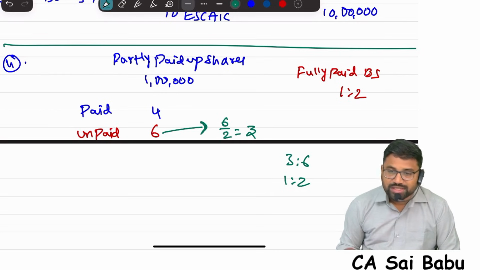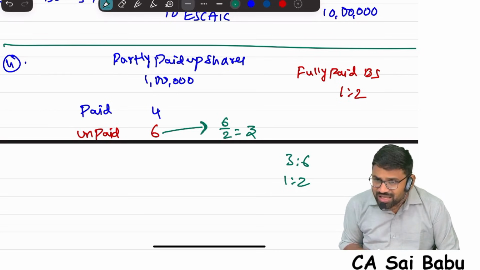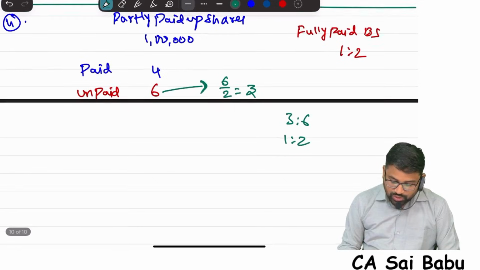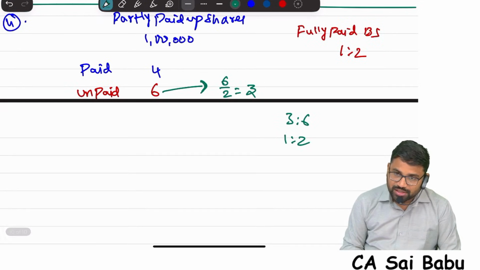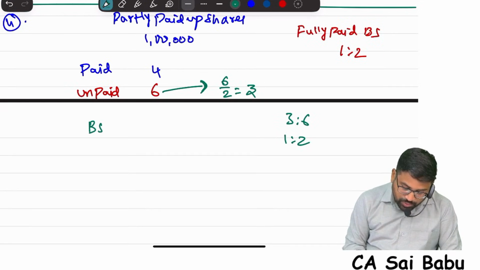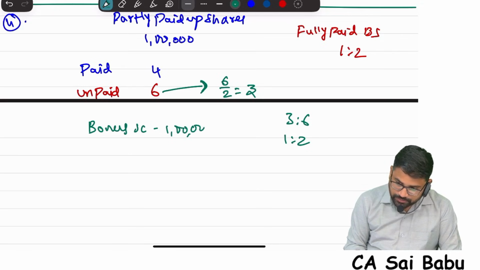If you don't understand this, it will be very difficult. You understand this, same rate we followed. So here what is the bonus? 3. So therefore what is the total bonus share capital? Bonus share capital is 1 lakh shares into 3 rupees.